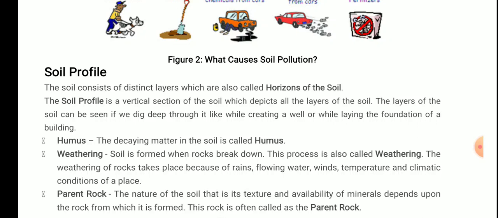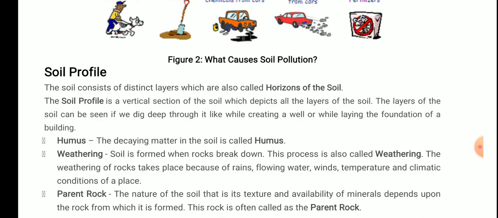Okay, see students, this process is not as easy as it looks. It takes millions of years, because the process of breaking rocks into simpler particles and then decomposing and all those things. So the conversion of rock into soil is a very, very long process. Okay, there are different processes.